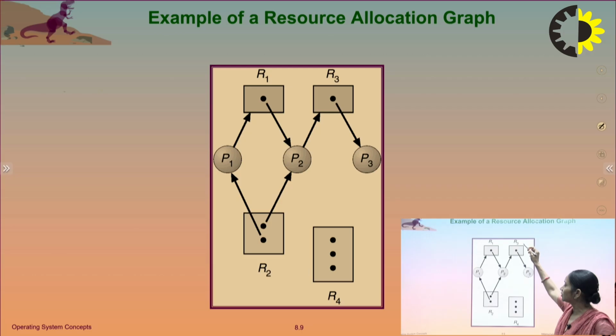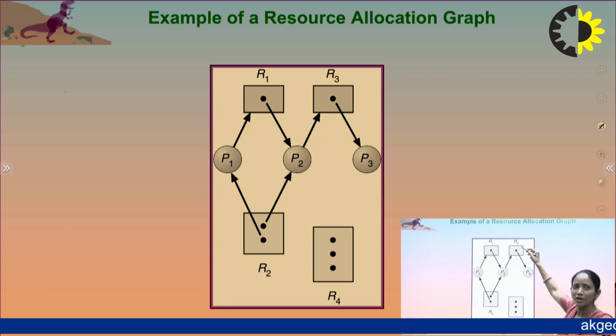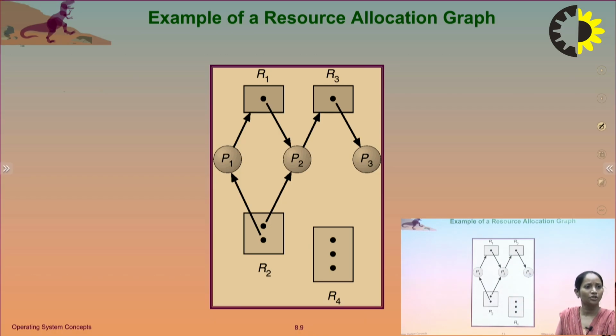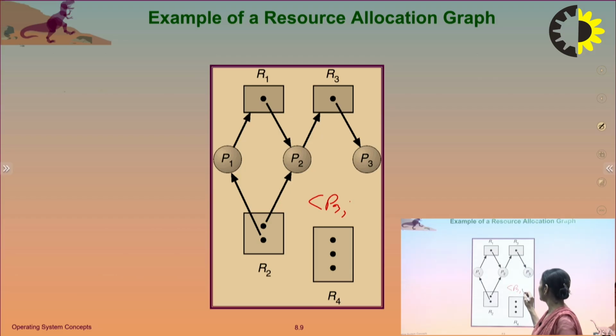Then P2, which is holding resources R2 and R1 and waiting for R3, will get access to R3 and complete its execution. After that, R1 and R2 are both free, and process P1 will also complete its execution. So the execution order is first P3, then P2, then P1.